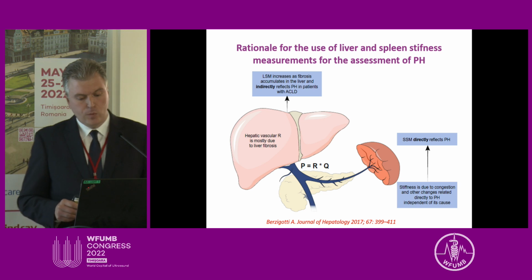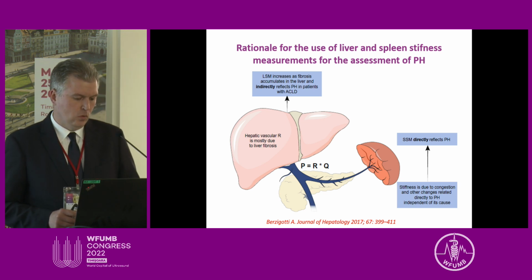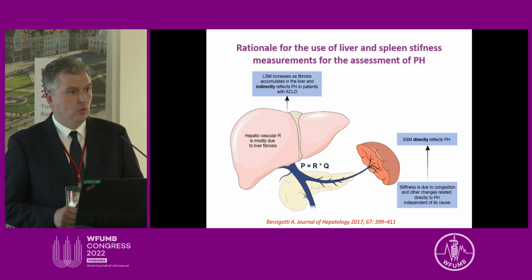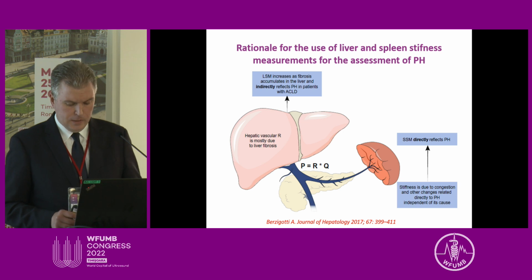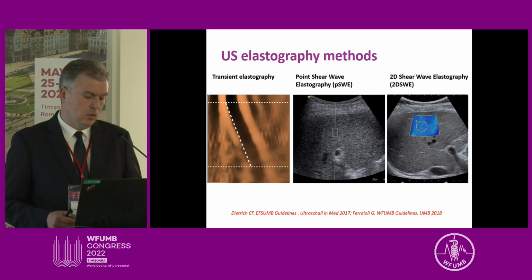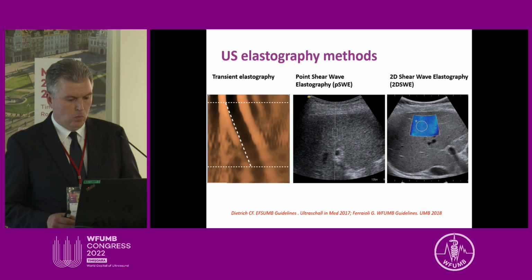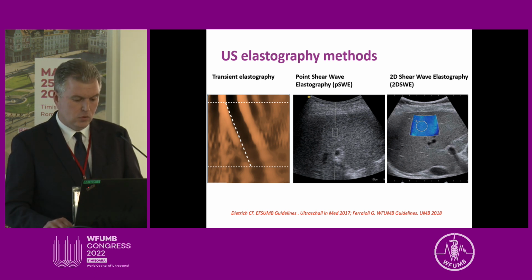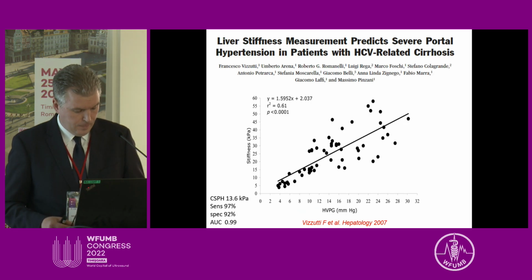And when we talk about elastography as a non-invasive method for assessment of portal hypertension, then we use elastography to measure liver and spleen stiffness, and we might use different elastographic methods to accomplish this goal, of course, from transient elastography to point shear wave elastography and two-dimensional shear wave elastography.